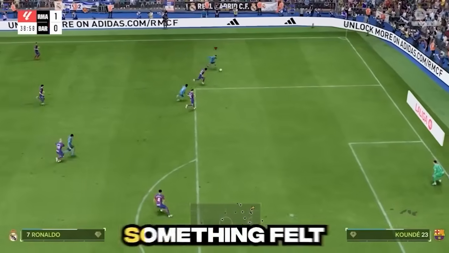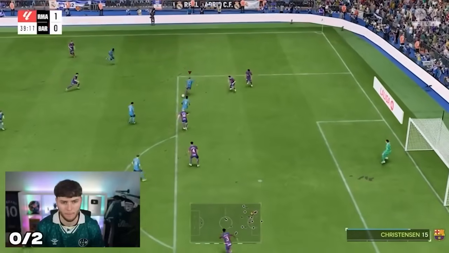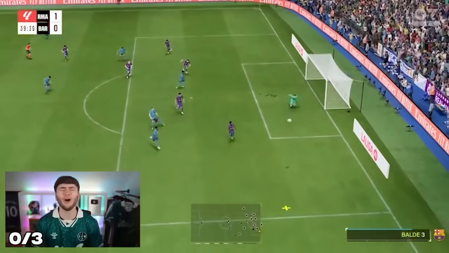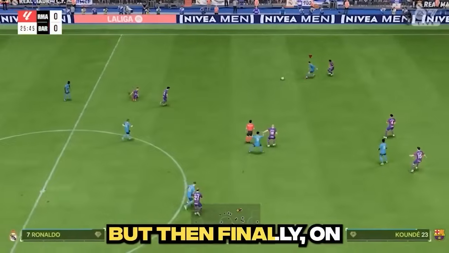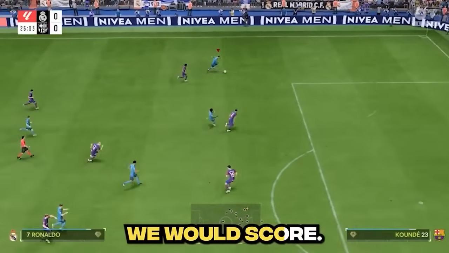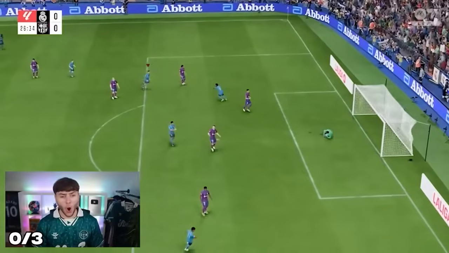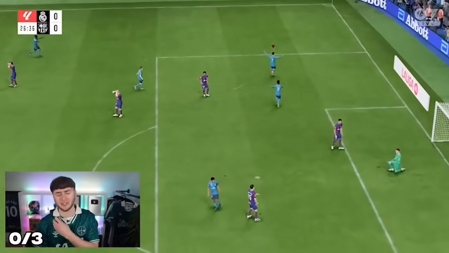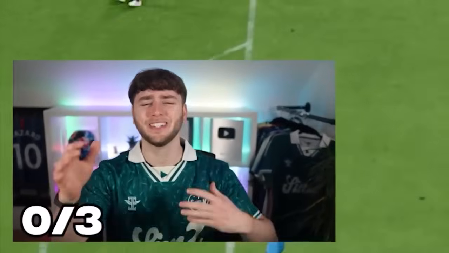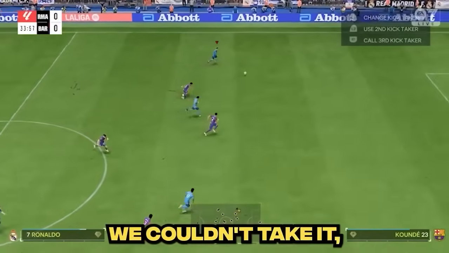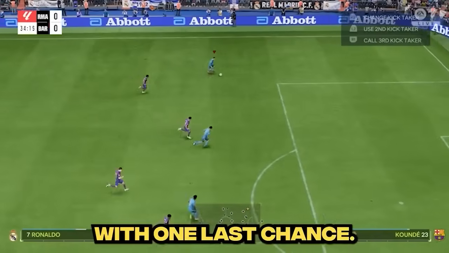But on the third attempt, something felt different. Ronaldo! Oh my! Well, so I thought. But then finally on our 4th attempt, we would score. Ronaldo! Oh, the goal's not as good. The goal's not as good. So for that reason, we couldn't take it, which left us with one last chance.